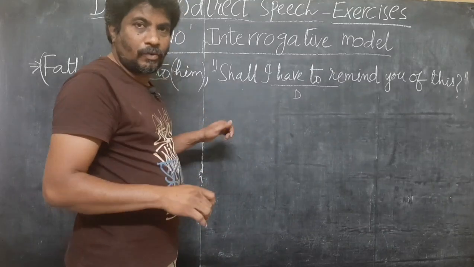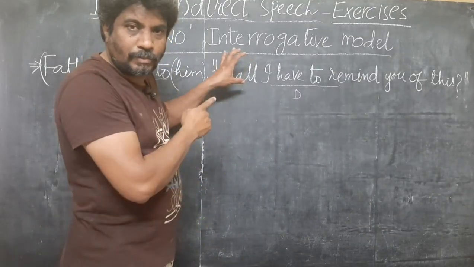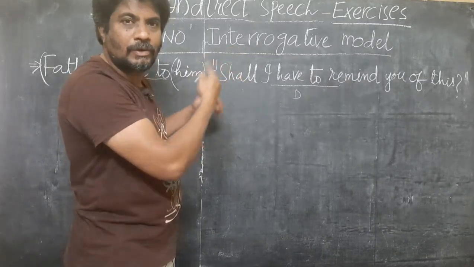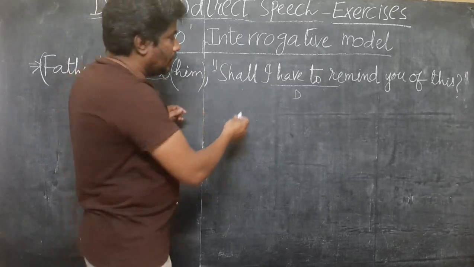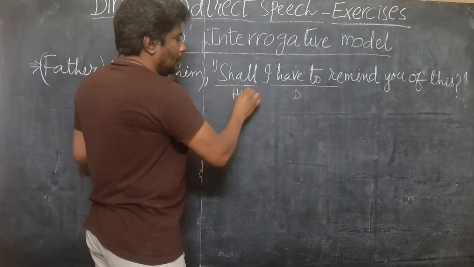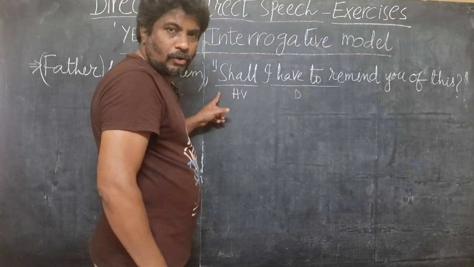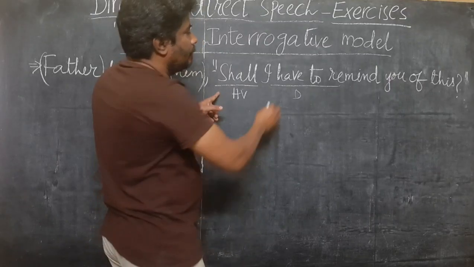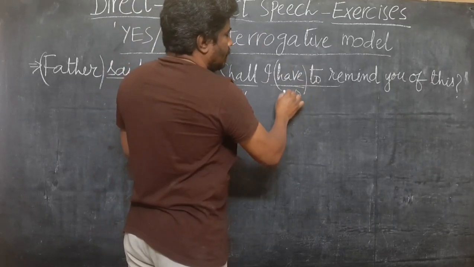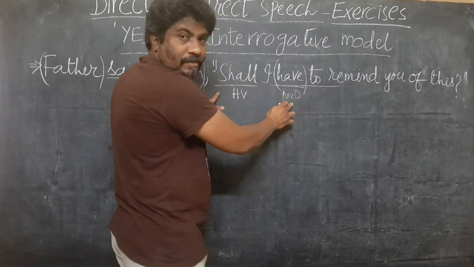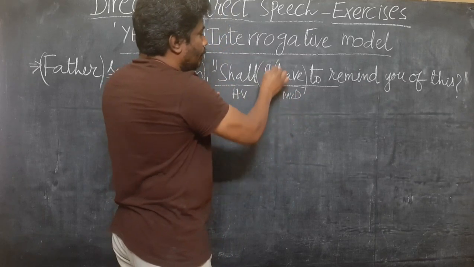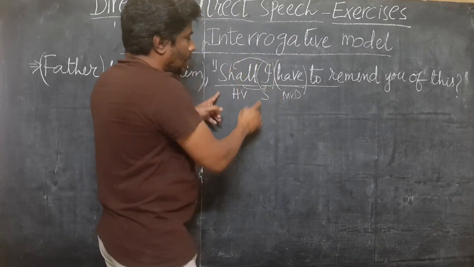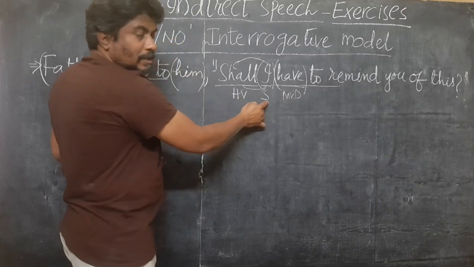Now we have to change this yes no interrogative to an assertive sentence. How do we do it? A yes no interrogative always starts with a helping verb. Shall is the helping verb, and then the main verb is have. In between the helping verb and the main verb, whatever you have, that is the subject. Interchange these two places: the subject goes in the place of the helping verb, and the helping verb in the place of the subject.